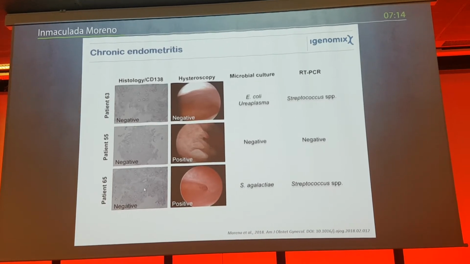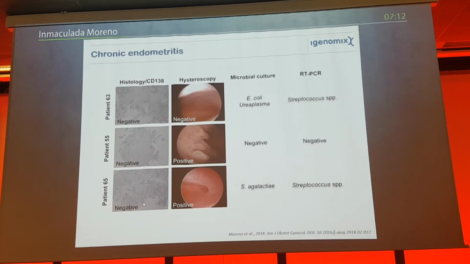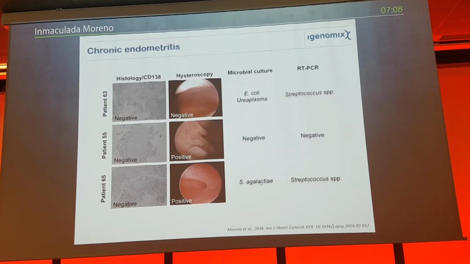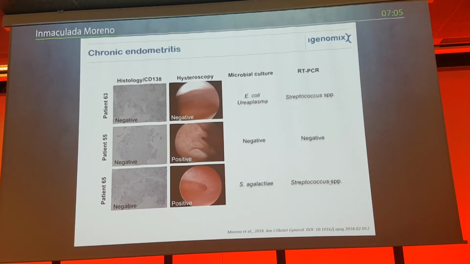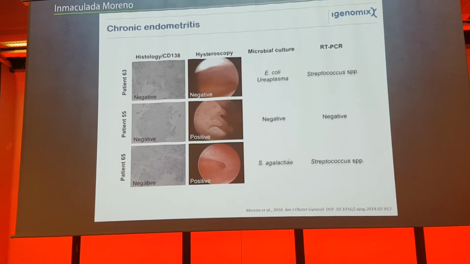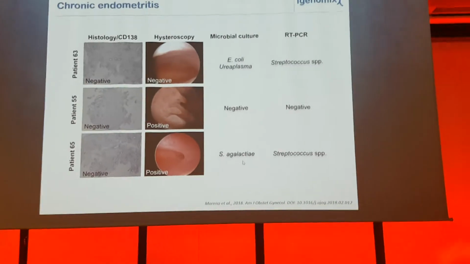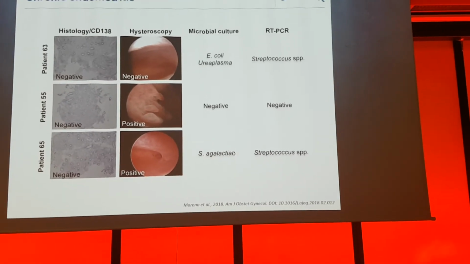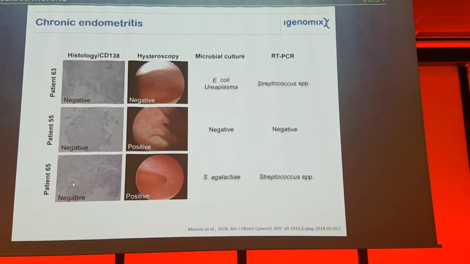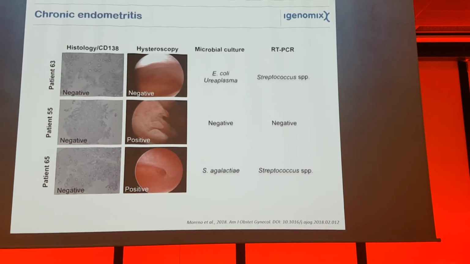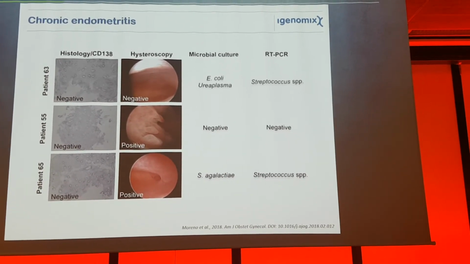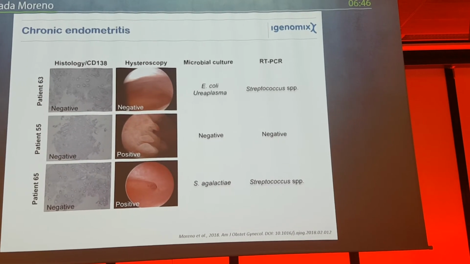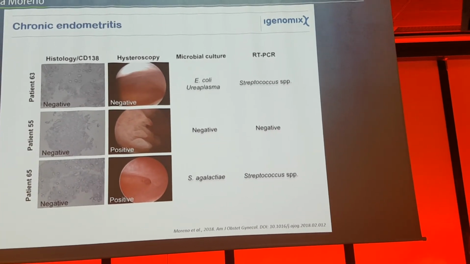But we also found other cases in which the patient was negative for histology, positive for hysteroscopy, then the microbial culture was positive and it was confirmed by molecular methods. In this case, it's quite clear to me that she has Streptococcus in her endometrium, but still the histology, which is nowadays the gold standard, was negative. So how can you manage these patients when you have different evidence of having or not chronic endometritis?